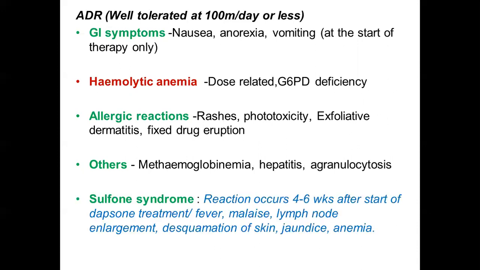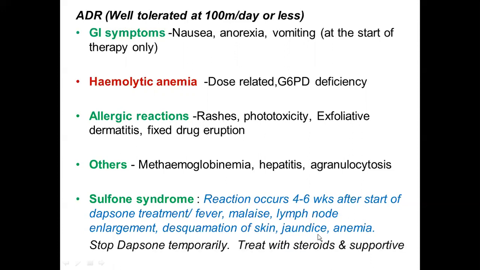Sulfone syndrome is a syndrome which occurs 4 to 6 weeks after the start of dapsone treatment. It is mainly seen in malnourished patients, and it includes symptoms like fever, malaise, lymph node enlargement, desquamation of the skin, jaundice, and anemia. The treatment for the sulfone syndrome is to stop the dapsone temporarily, give steroids and other supportive measures to overcome fever and malaise.